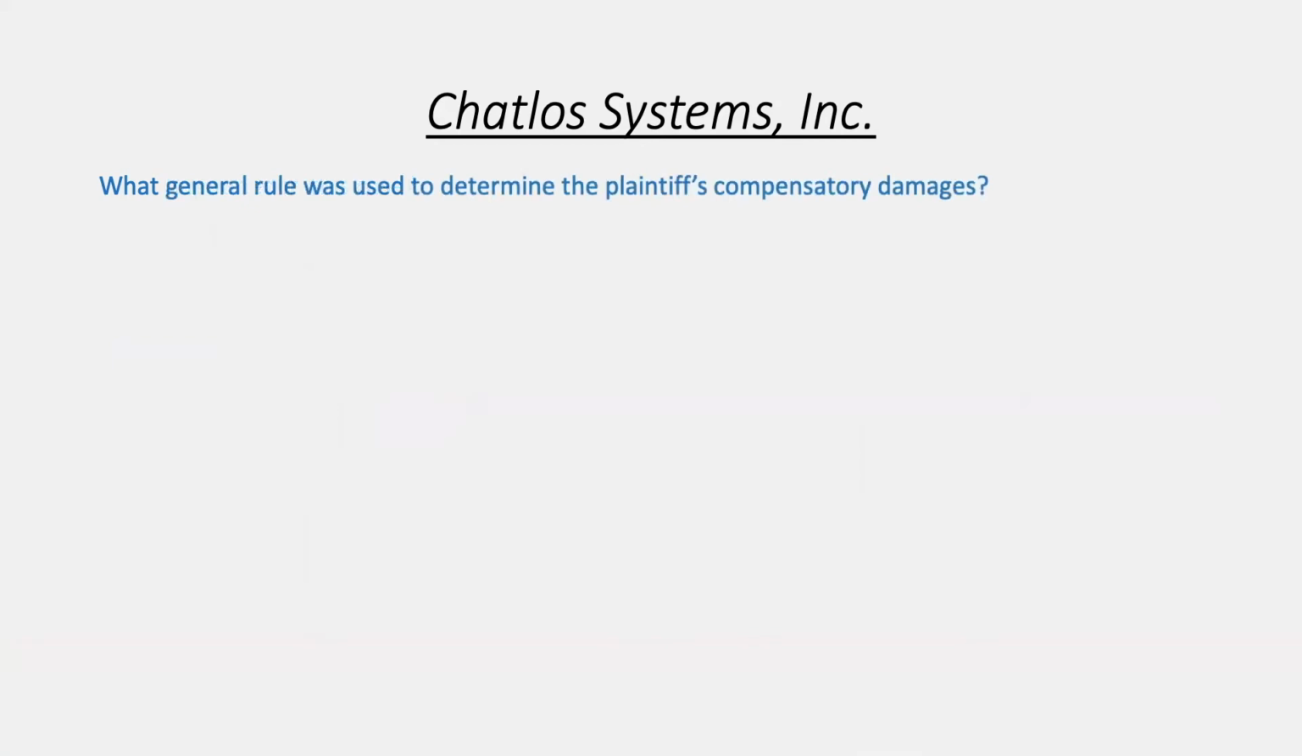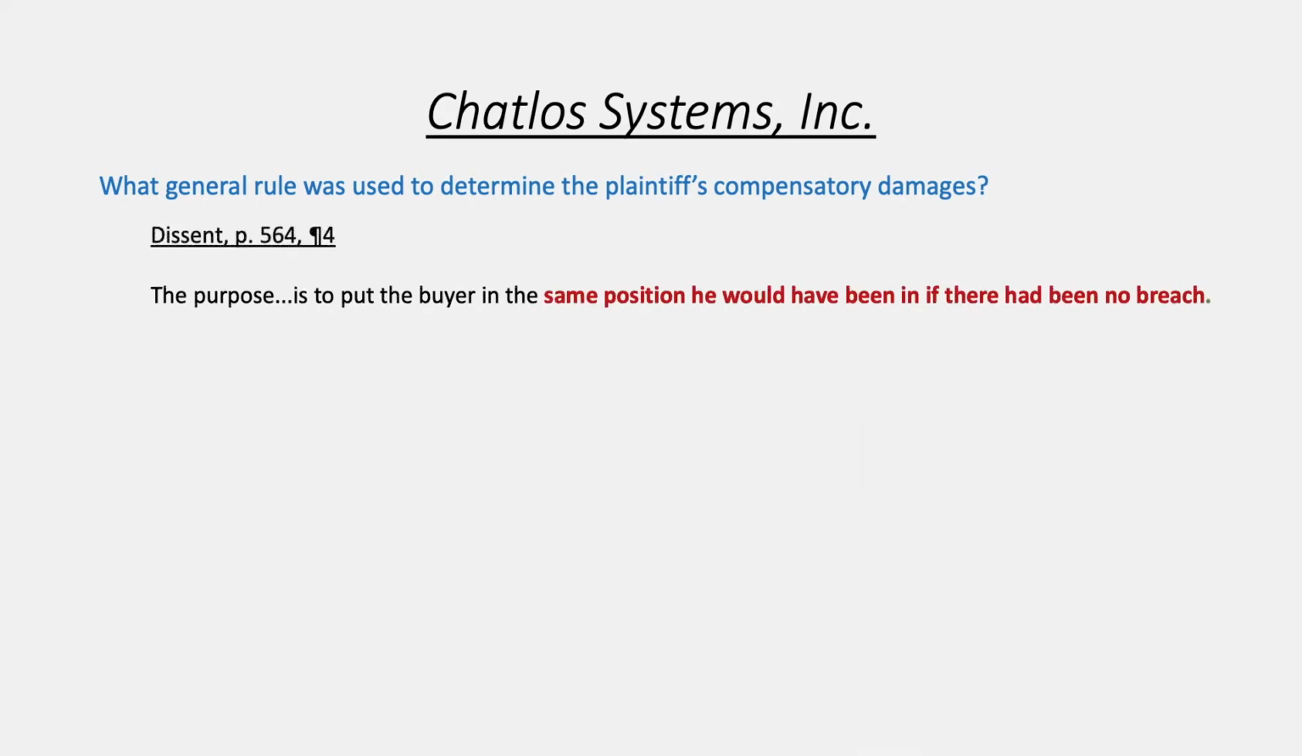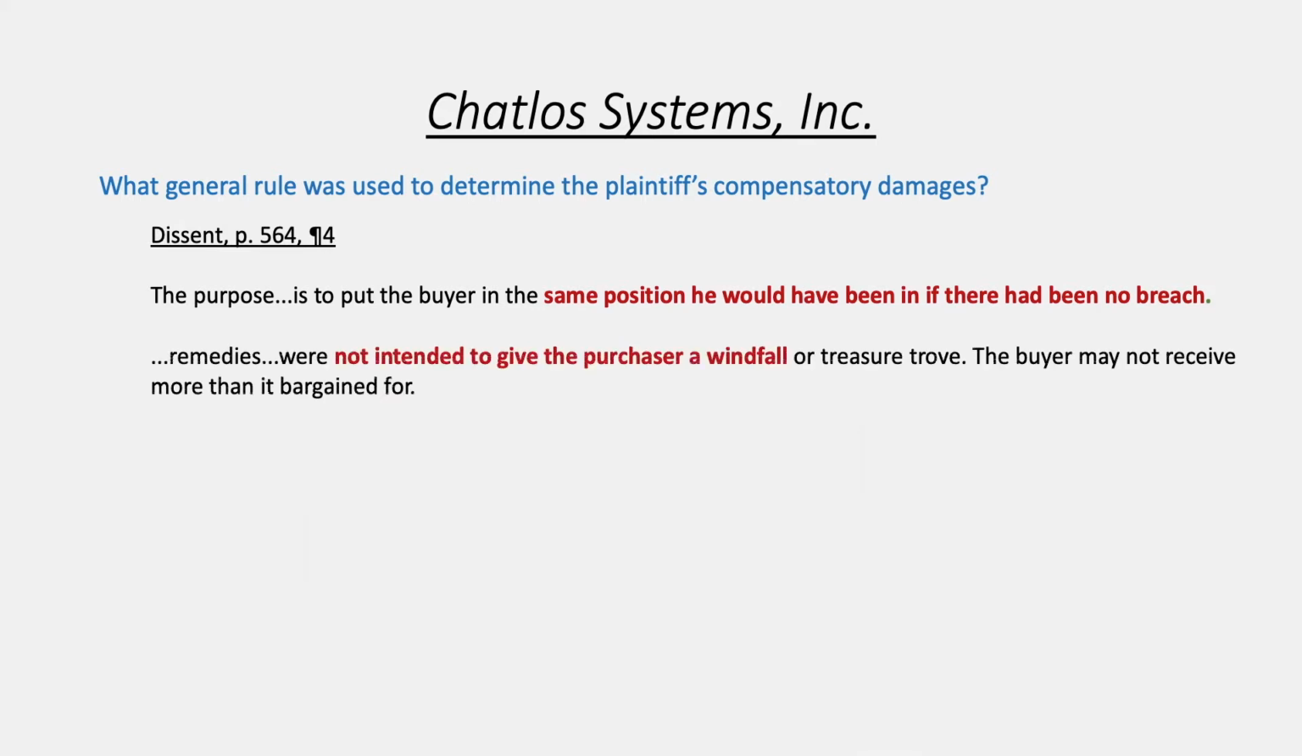So the general rule used by the court to determine what compensatory damages should be given to the plaintiff actually appeared in the dissent opinion. It was in paragraph 4, page 564, where the dissent said the purpose is to put the buyer in the same position he would have been in if there had been no breach. And the remedies are not intended to give the purchaser a windfall or treasure trove. The buyer may not receive more than bargained for.